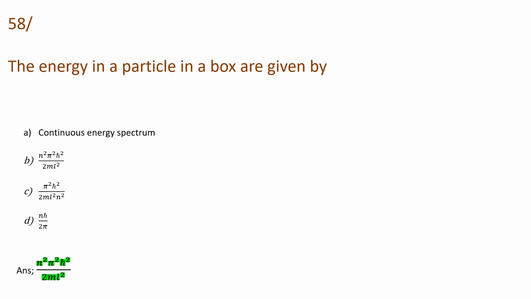Then the energy in a particle in a box is given by, and the options are continuous energy spectrum, n square pi square h cut square by 2 mL square, pi square h cut square by 2 mL square n square, and n h cut by 2 pi. And we know the formula of energy in a particle in a box is given by n square pi square h cut square by 2 mL square.